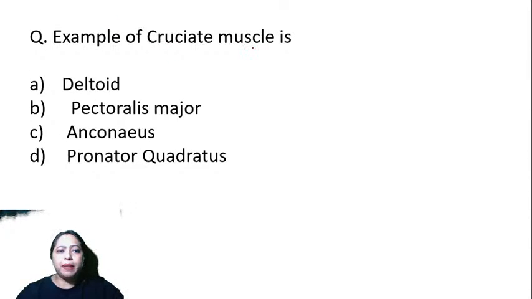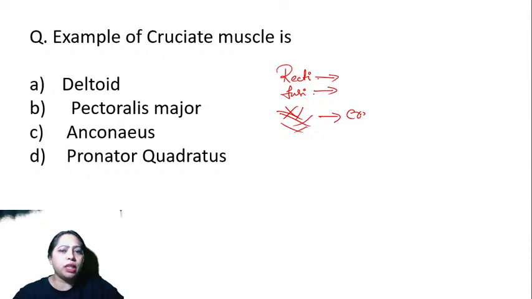An example of a cruciate muscle is... now there are so many muscles and so many classifications. There is unipinnate, bipinnate, there are recti muscles, and there are fusiform muscles. All these muscles are present. There are some muscles in which the fibers crisscross, and these muscles are called cruciate. What is the example? Anyone?